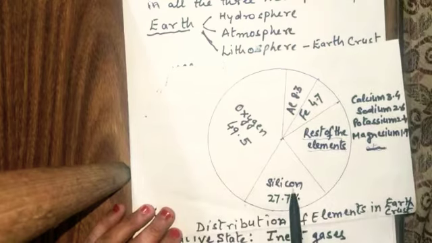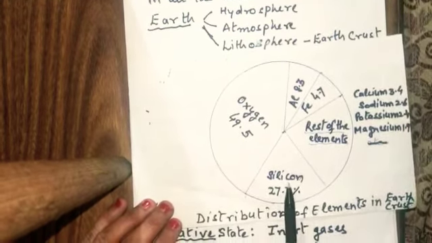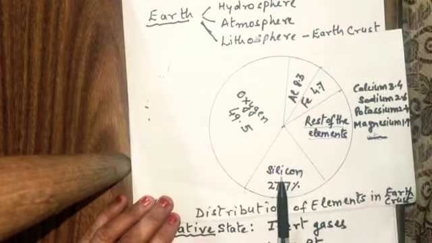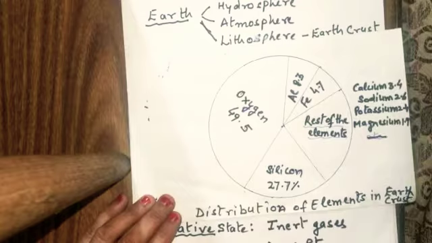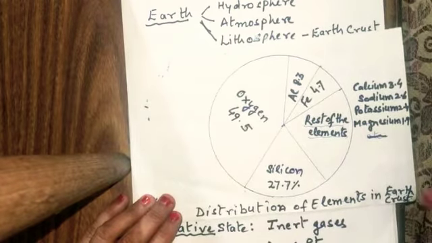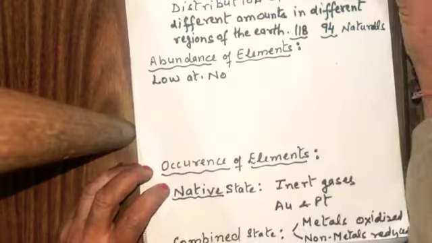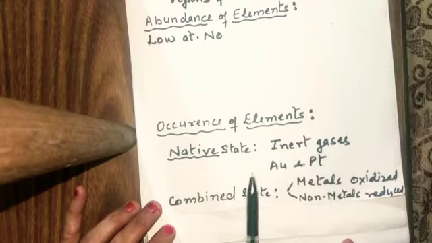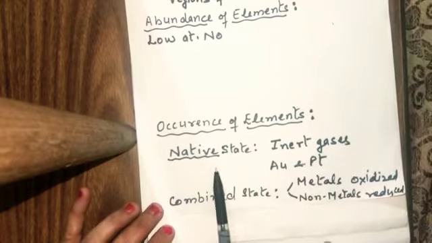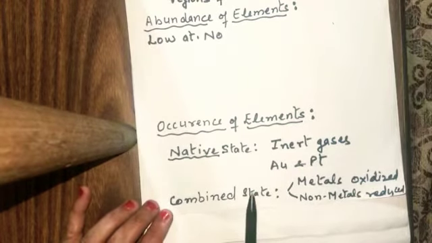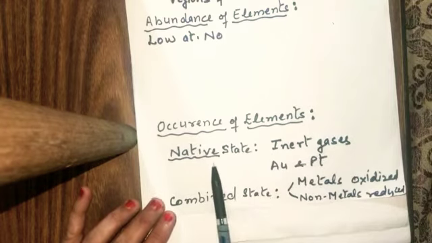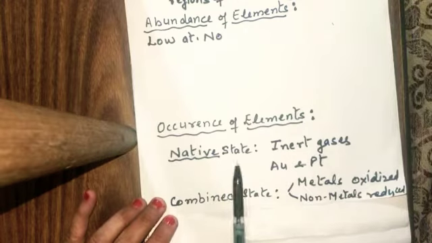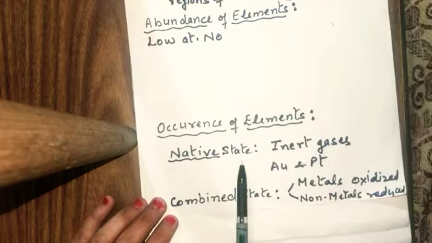And the elements which are having the atomic number even, they are more abundant than the elements having the odd atomic number. Now, the occurrence of the elements. Elements occur in which state? Whether they are existing in the native state or in the combined state. The elements which are existing in the native state. Now, what is the meaning of the native state? Native state means the elements are existing in the free state.